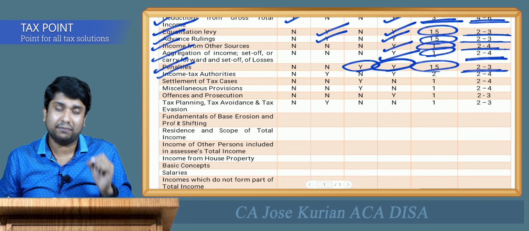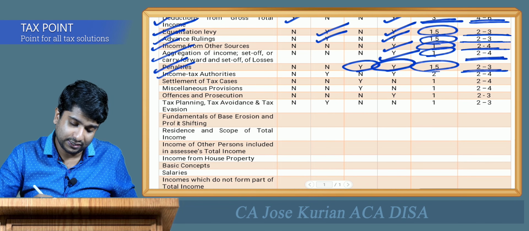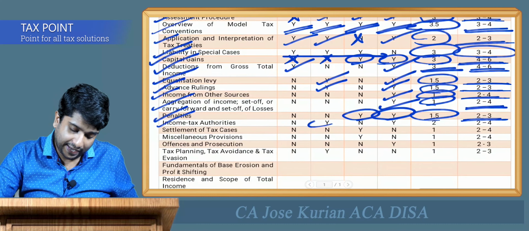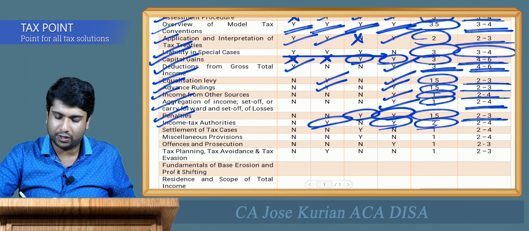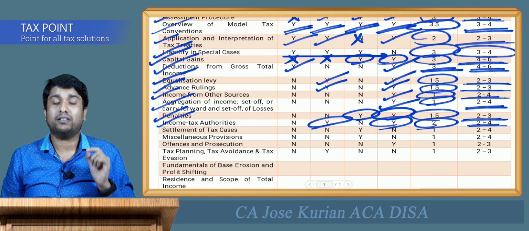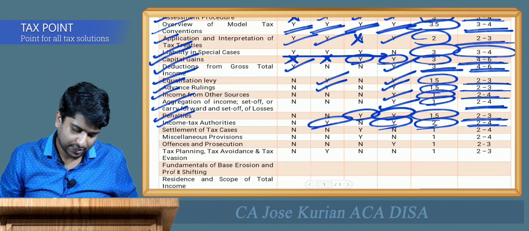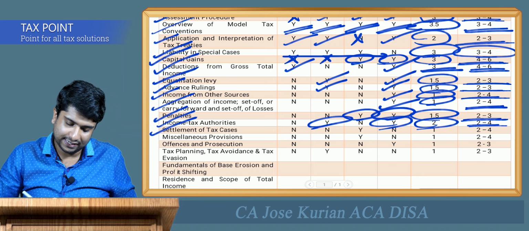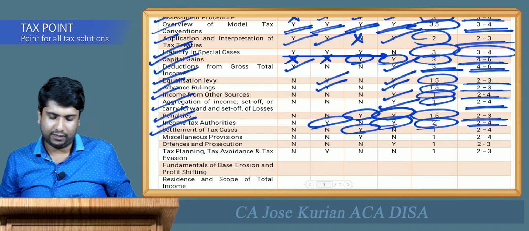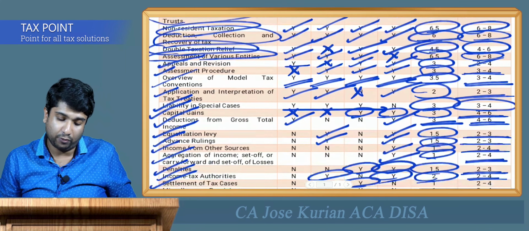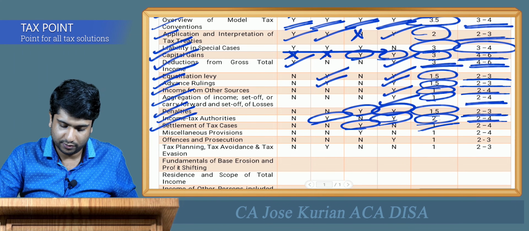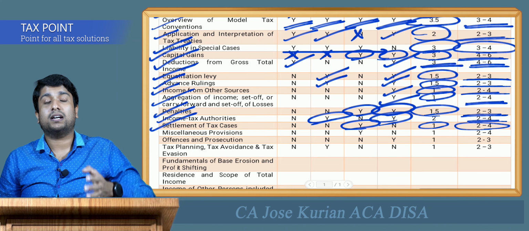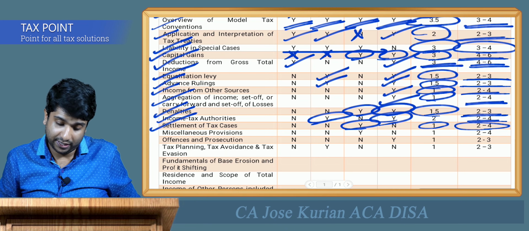Again, the next is income tax authority. They have asked questions in May 19 as well as May 18 attempts. Again, the average is 2 marks. You can expect around 2 to 4 marks from this particular chapter. Moving forward, the next is settlement of cases. They have asked only once in the past 4 attempts, that is November 2018. The average is 1, and the expected mark is 2 to 4 marks in the upcoming examination.